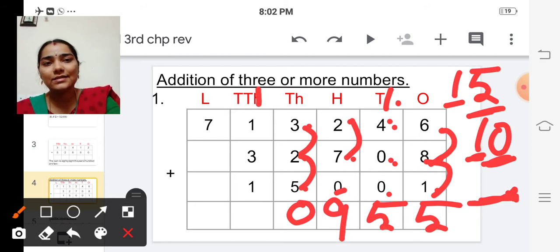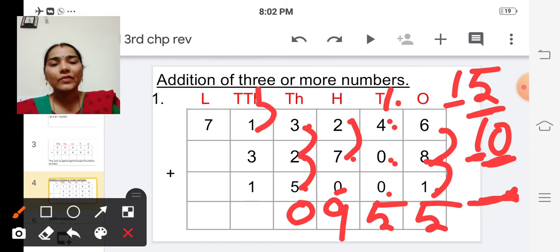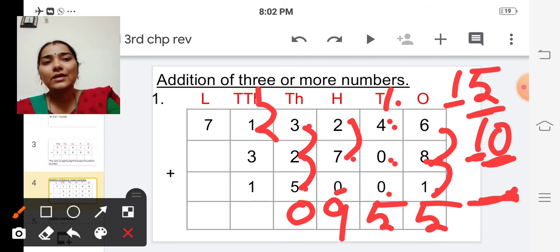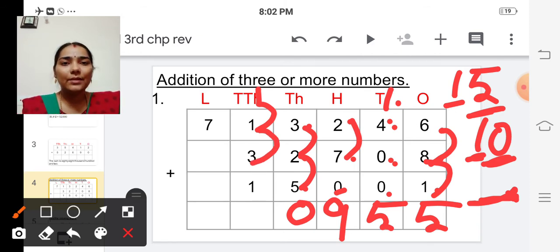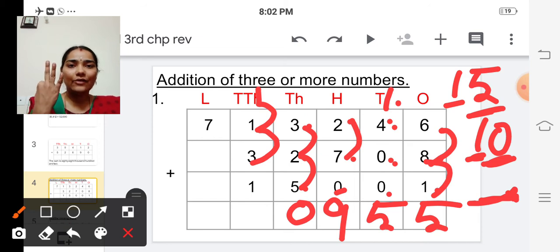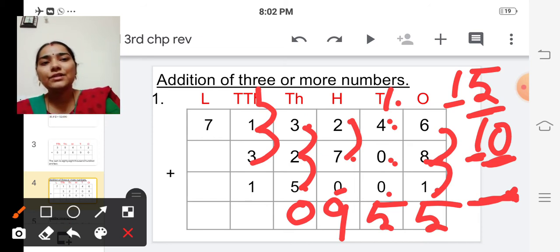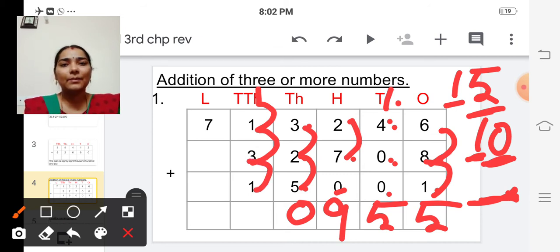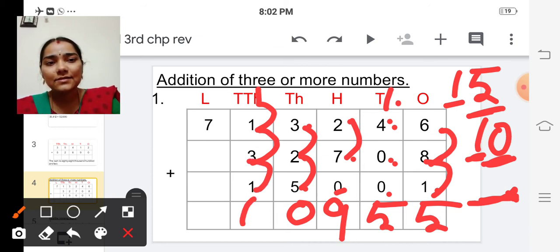So first let's add 1 plus 1. 1 plus 1 is 2. Next 2 plus 3. So 2 in the mind, 3 in the finger. After 2, 3, 4, 5. Next one is 5 plus 1. 5 plus 1 is 6.